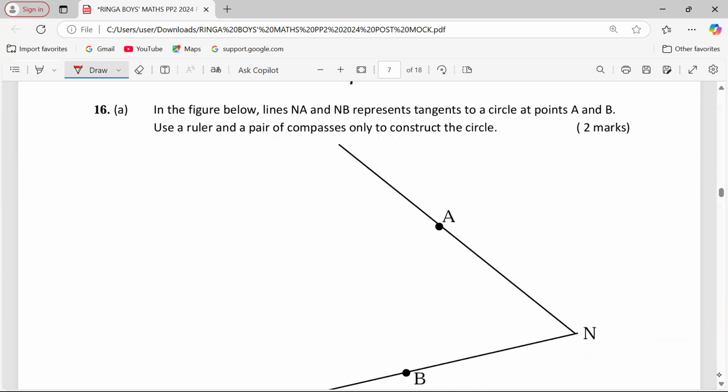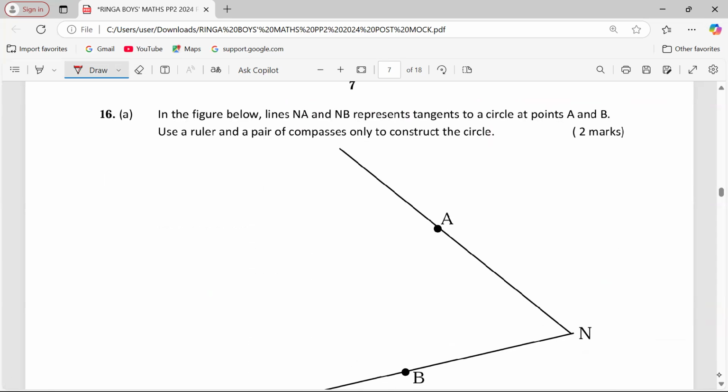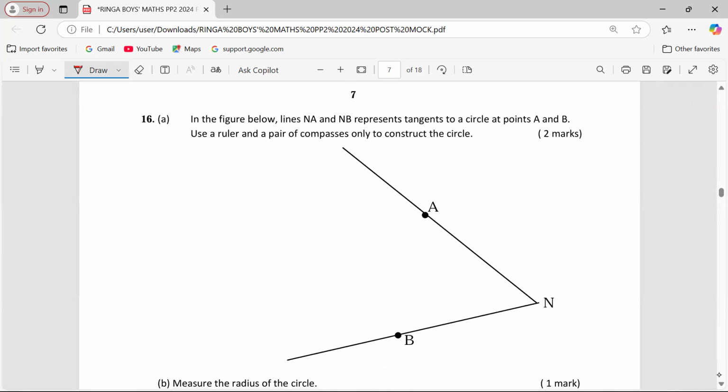Finally, in section 1, there is number 16, part A. In the figure below, lines NA and NB represent tangents to a circle at points A and B. Use a ruler and a pair of compasses only to construct the circle. So the circle has the tangents drawn here.